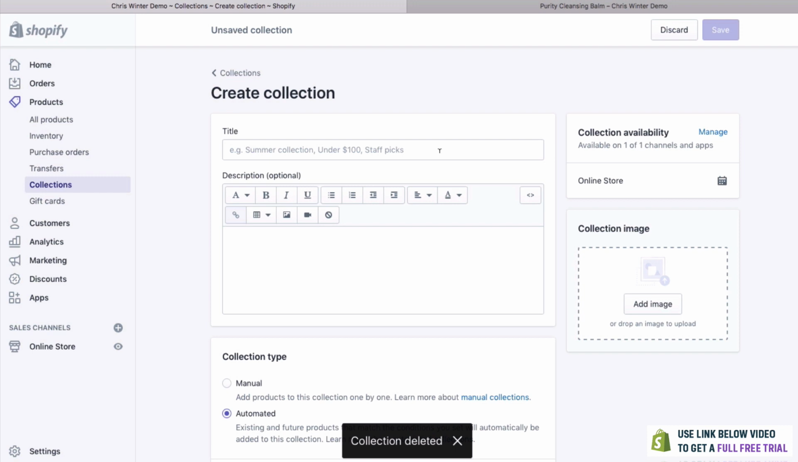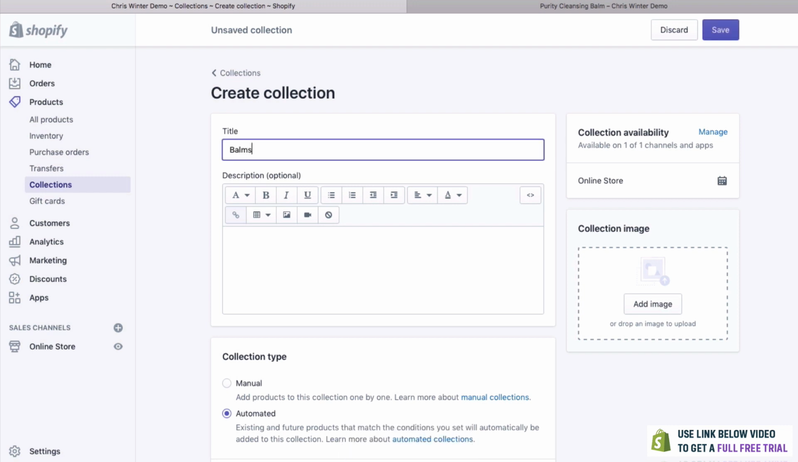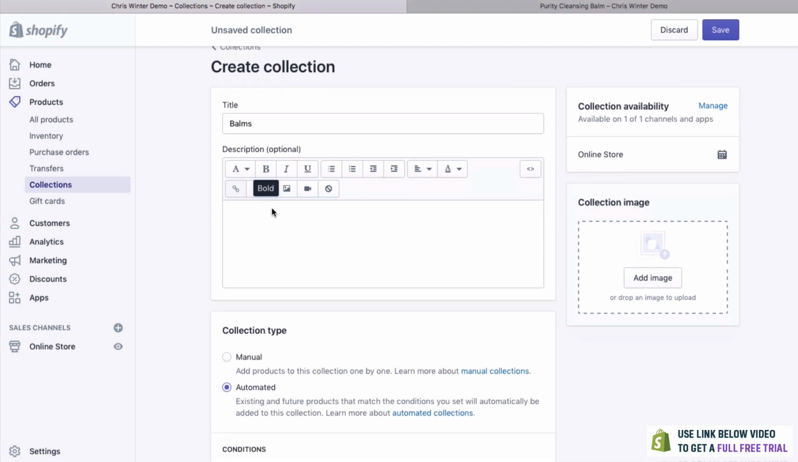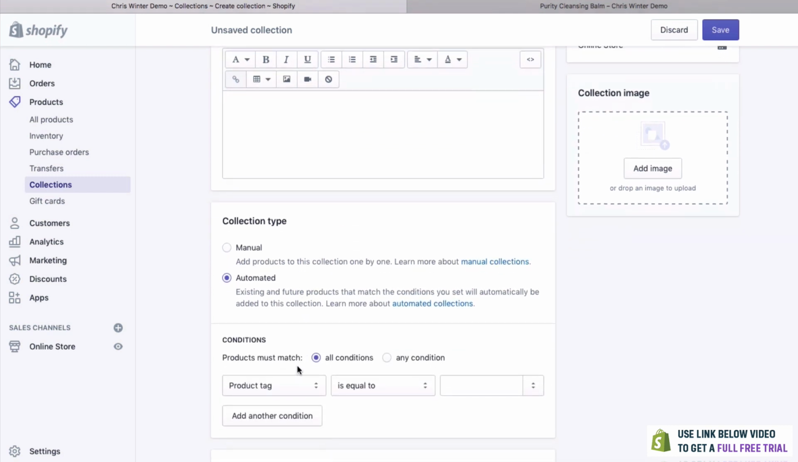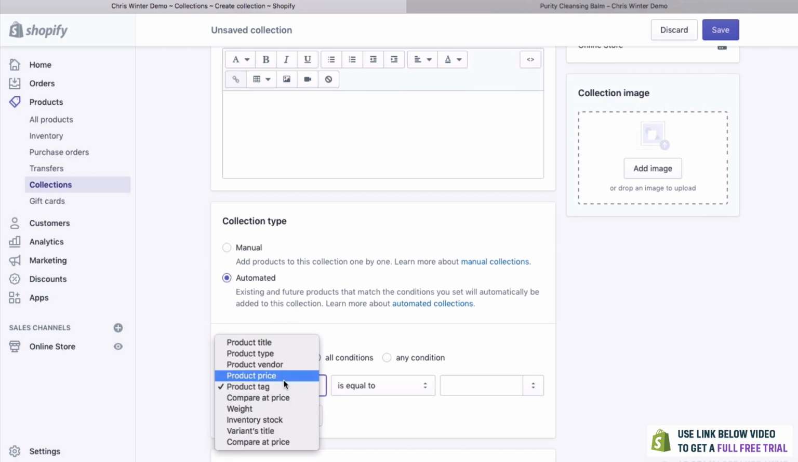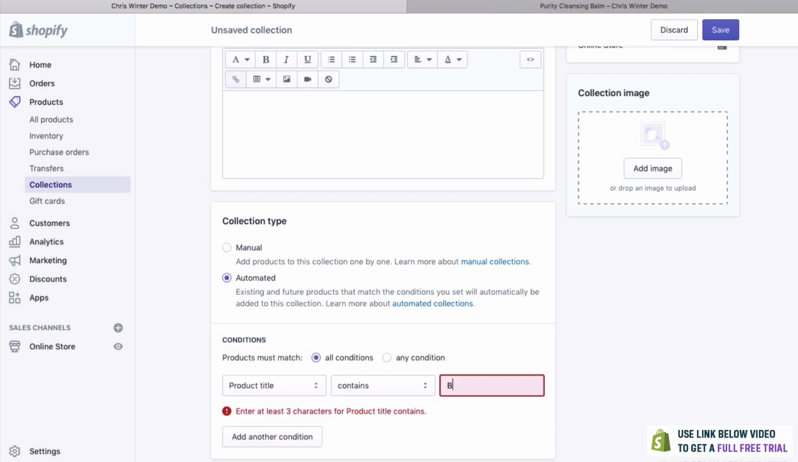And we can create one called, let's say, balms, or moisturizers, I guess. One of the cool things about this kind of category is that you can have it automated as well. If you see down here, we have a collection type. You can either have manual or automated. But if it's automated, you can actually change it. So let's say the product title includes the word balm.